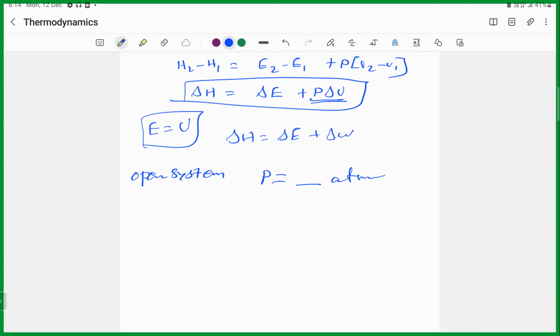சார் 2.3 அதுவா சார்? 2.3 அதுவா? No ma. That is 1 atmosphere. That is constant pressure ma. அதாவது whatever we are taken, ஓகேவா, that is 1 atmosphere.